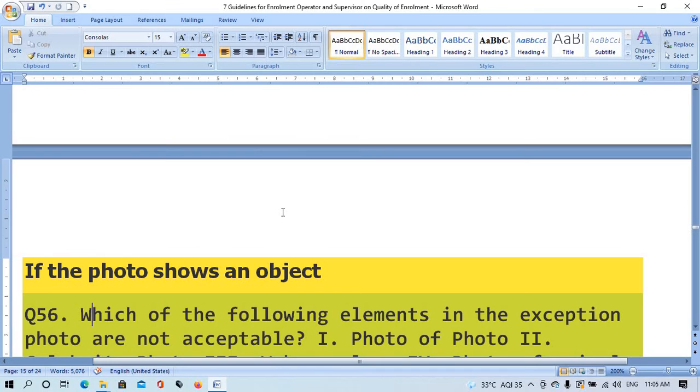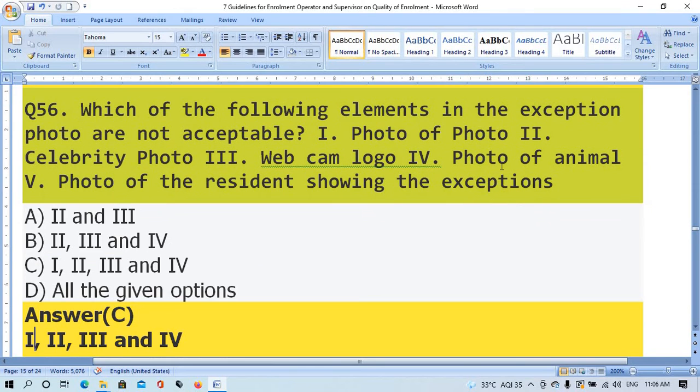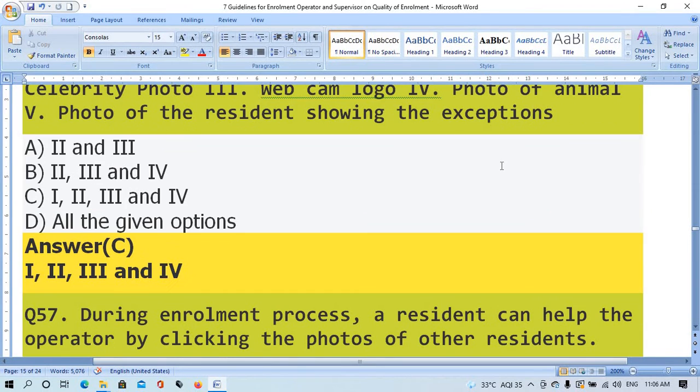Question number 56. Which of the following elements in exemption photo are not acceptable? 1. Photo of photo. 2. Celebrity photo. 3. Company logo. 4. Photo of animal. 5. Photo of the resident showing the exemption. Option A, 2 and 3. Option B, 2, 3 and 4. Option C, 1, 2, 3 and 4. Option D, all the given options. The right answer is option C, 1, 2, 3 and 4. Question number 57.